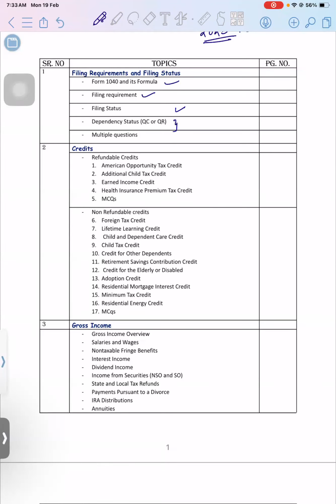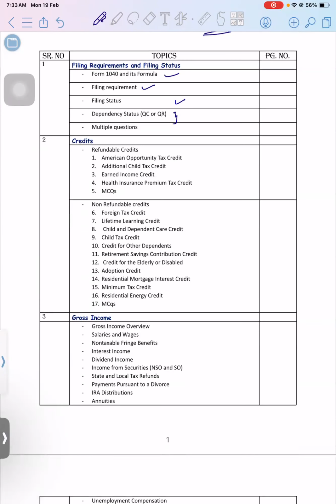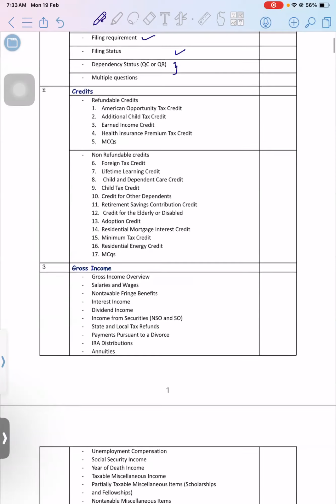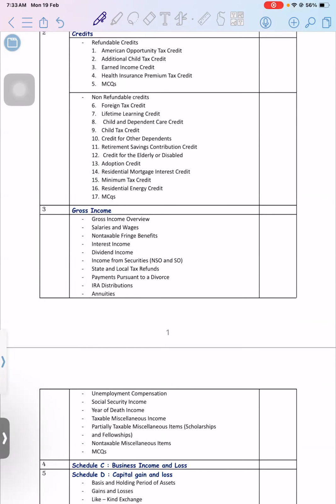So this is the sequence of the chapters. First we will take the filing requirement and filing status, then we will jump to the credits chapter. It is easy to link the criteria from the other chapters.